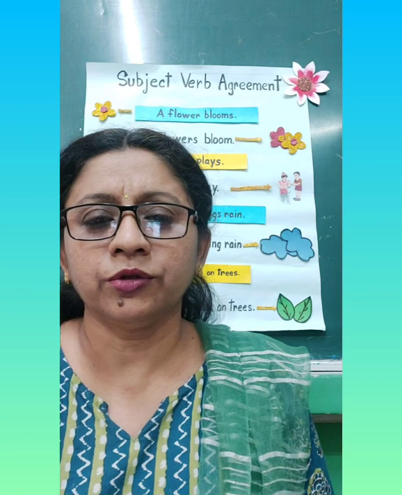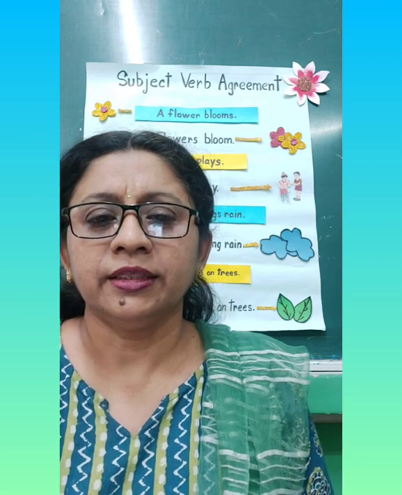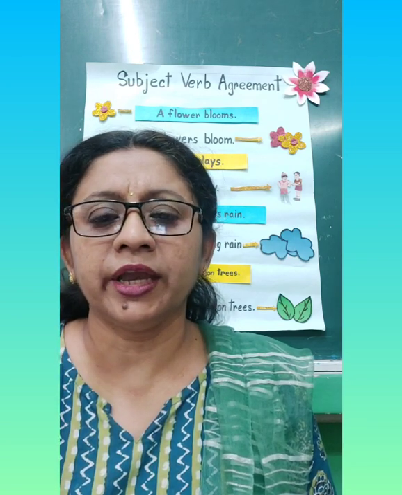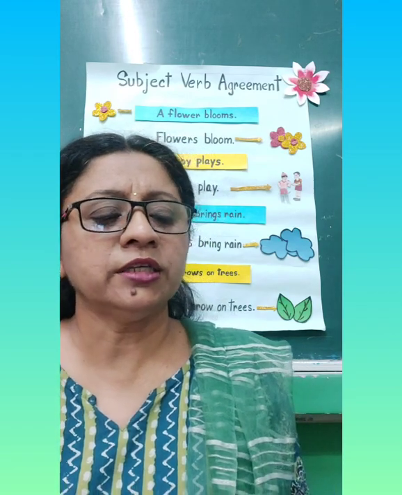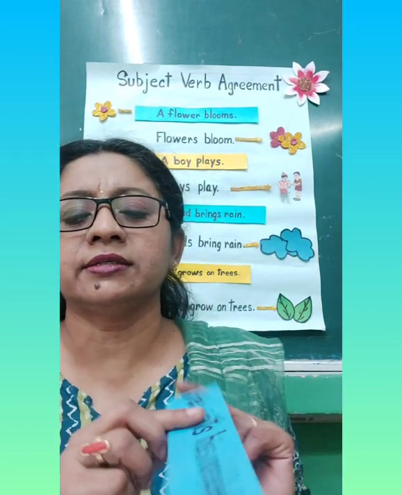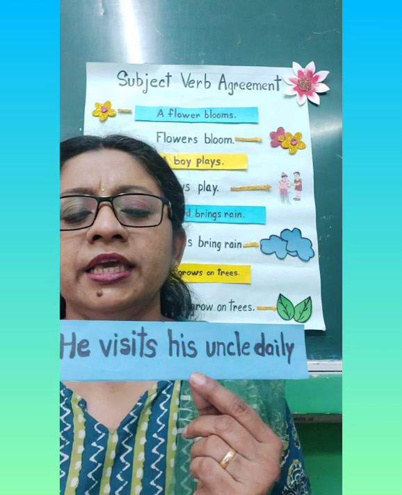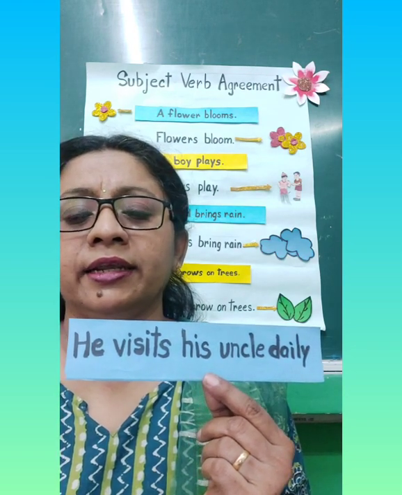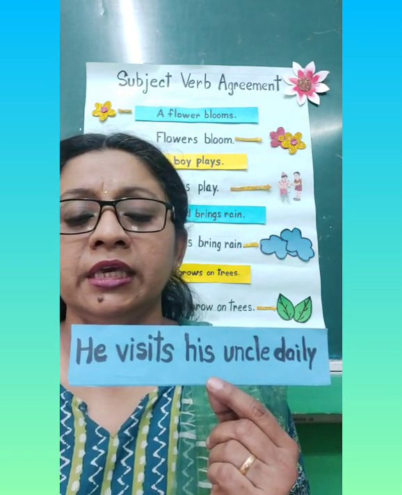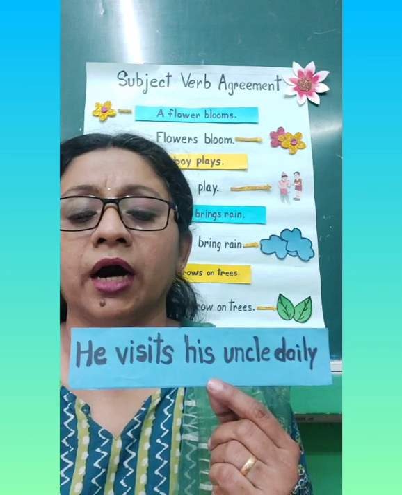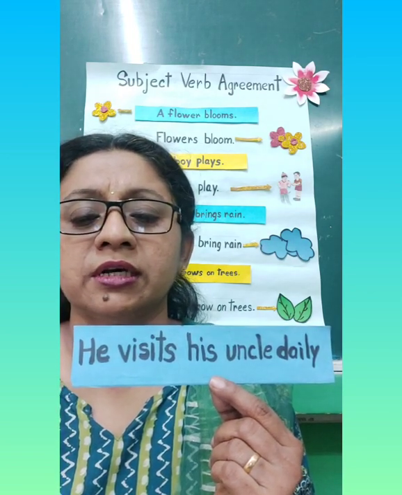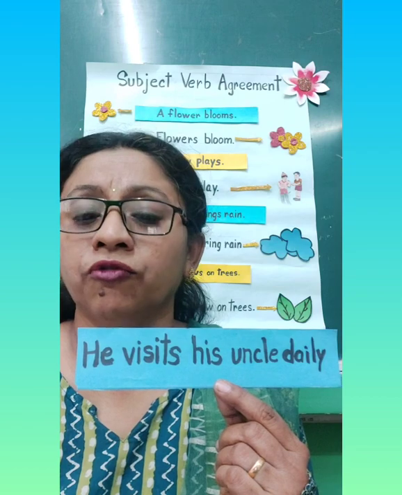Today we are going to start a new topic, that is subject-verb agreement. Now let us take a look at some sentences. He visits his uncle daily. Here he is a singular noun and visits is a singular verb.